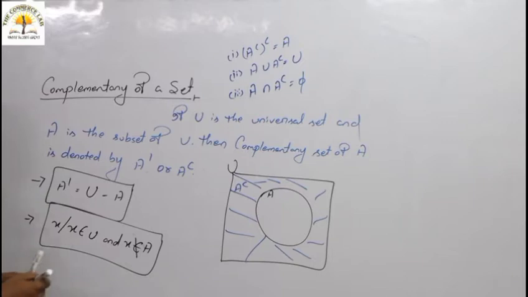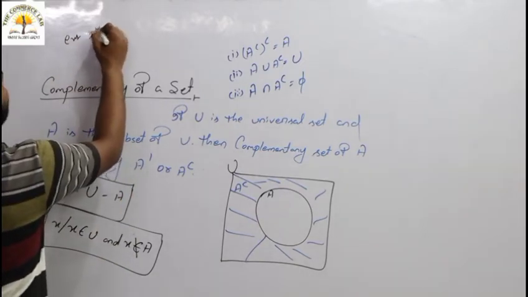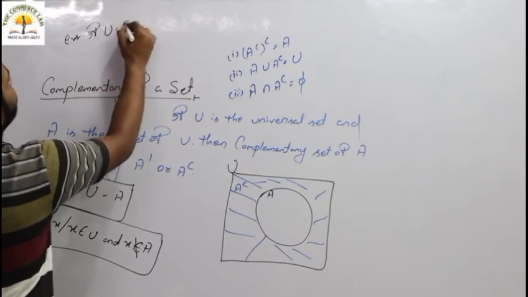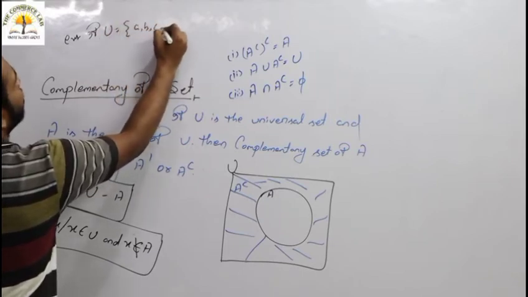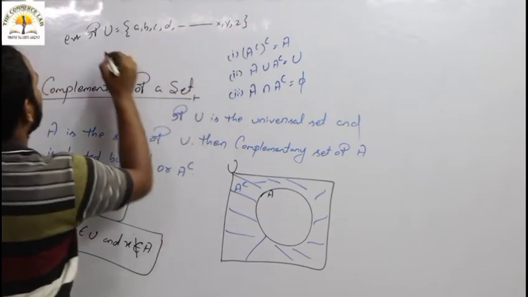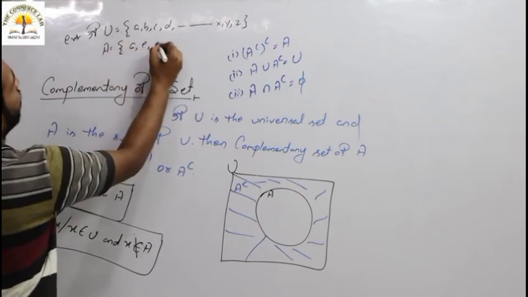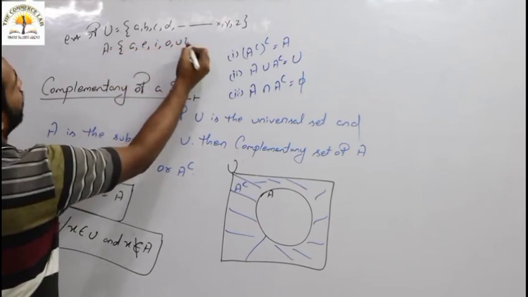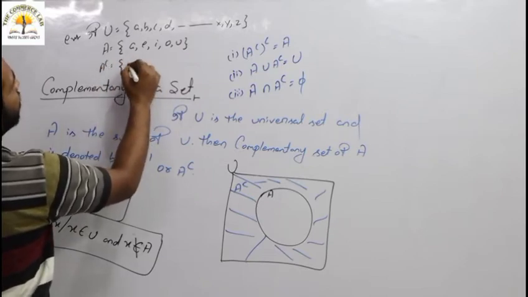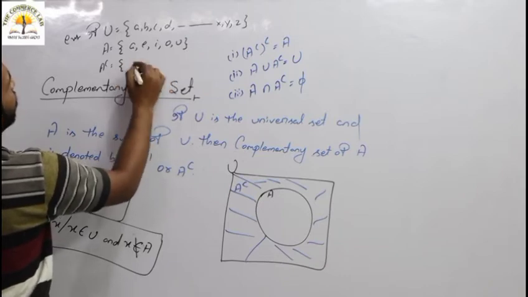Okay, come for one example. If U equals A, B, C, D up to X, Y, Z, and A equals A, E, I, O, U, then A complementary equals all the rest of the letters, all consonants.